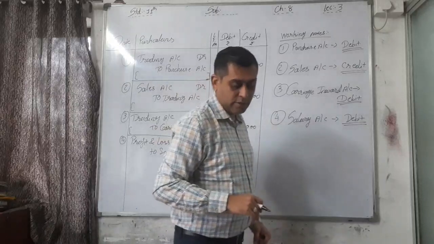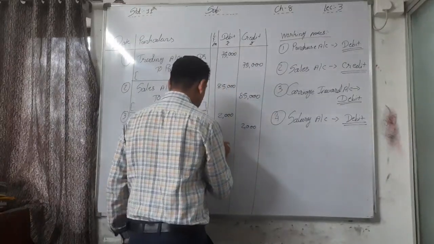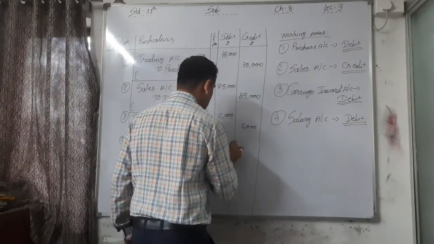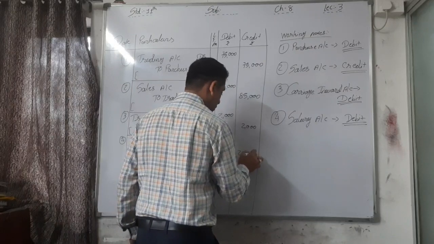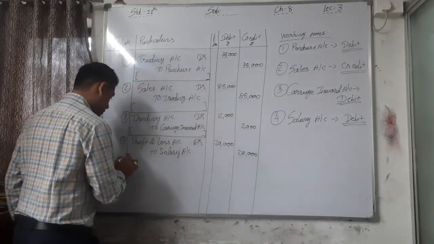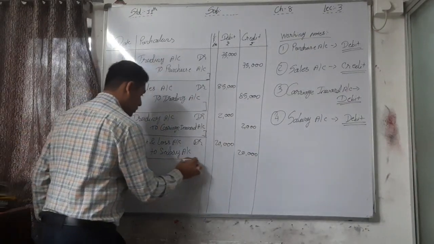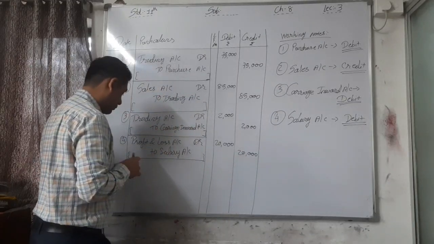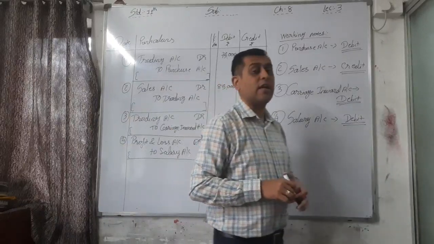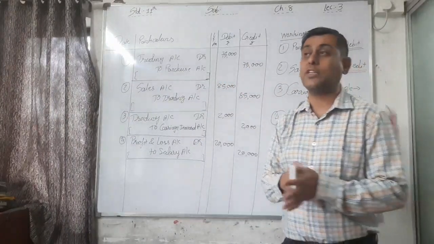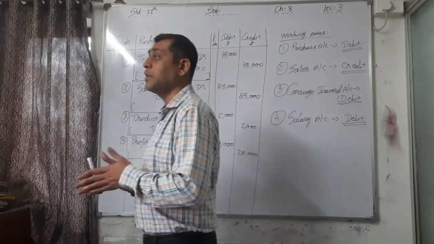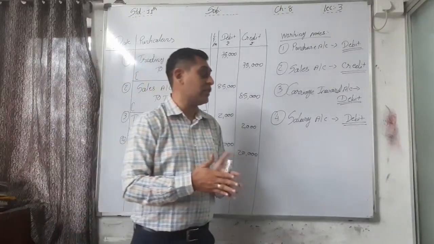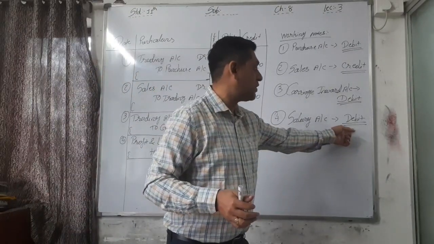The salary account balance is 20,000. So 20,000 must be transferred to profit and loss account because it's not a purchase related expense, it's an administrative expense, and as an expense it has a debit balance.